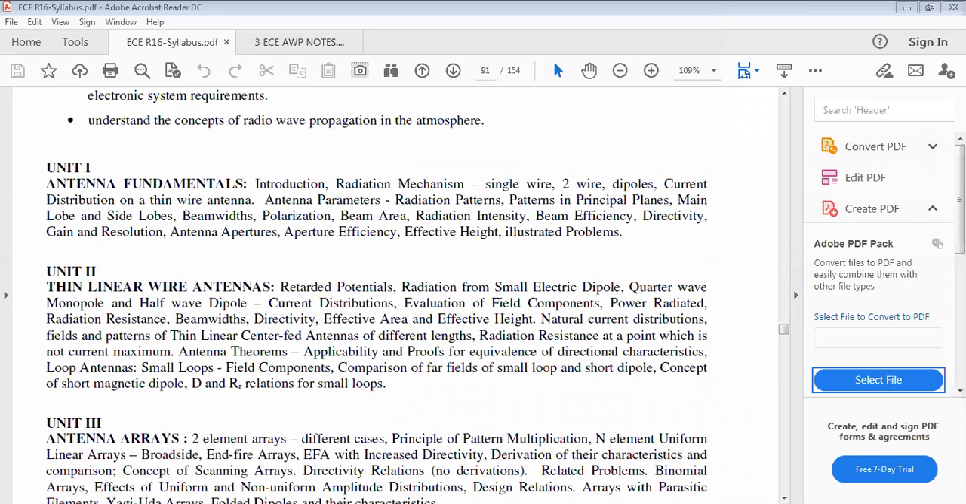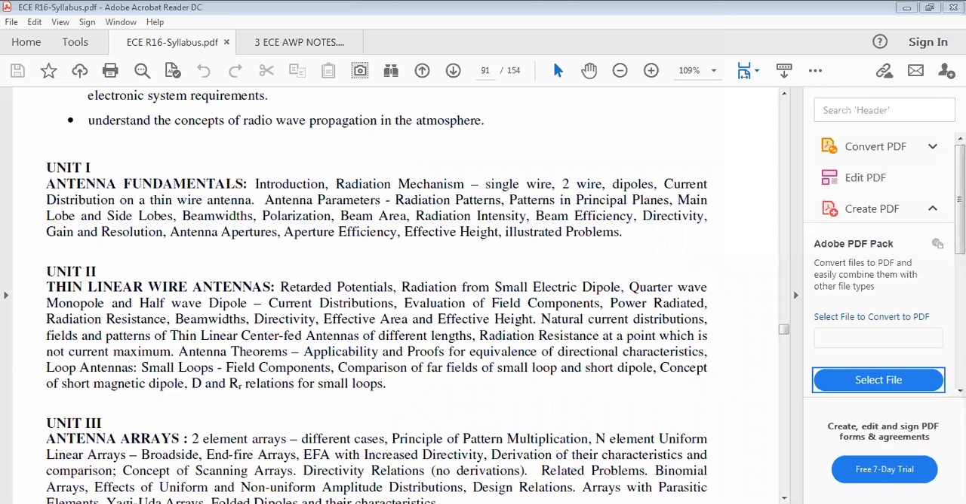Evaluation of field components: how the electric and magnetic field components are derived. We already discussed these concepts in detail, step by step. First you have to define the E component and H component. Once we derive those field components, later we go for the Poynting theorem to find the radiated power.